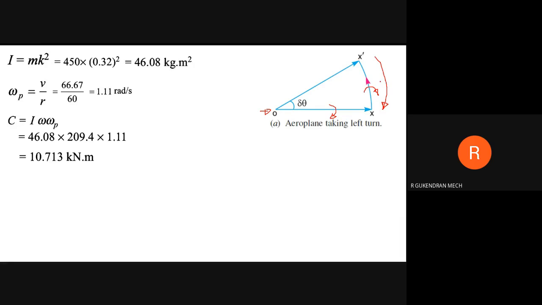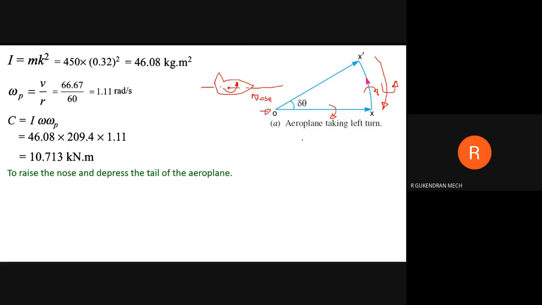Okay, so this is in counterclockwise direction. Okay, so apply this counterclockwise direction on the gyroscopic couple axis. Okay, so the gyroscopic couple axis is perpendicular to the screen. Okay, so by applying this counterclockwise direction, what will we get? This side will move upwards. So what is this? This one is the nose. So the nose will move upwards and the tail will move downwards. So it tends to raise the nose and to press the tail of the aeroplane. Okay, so this is the first case.